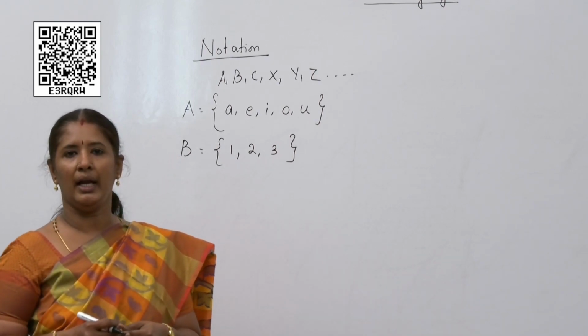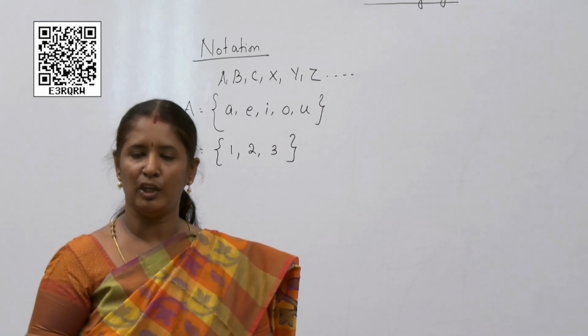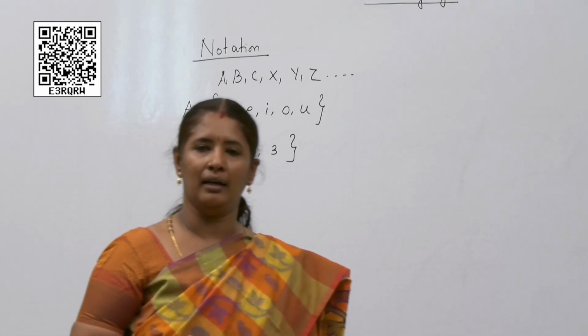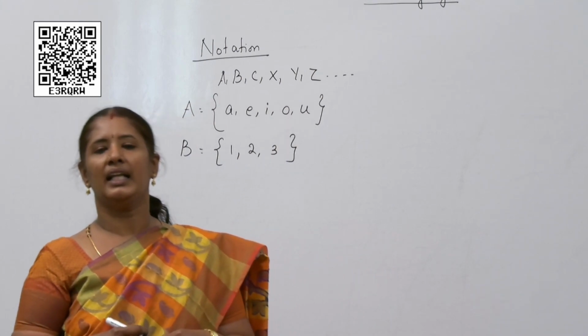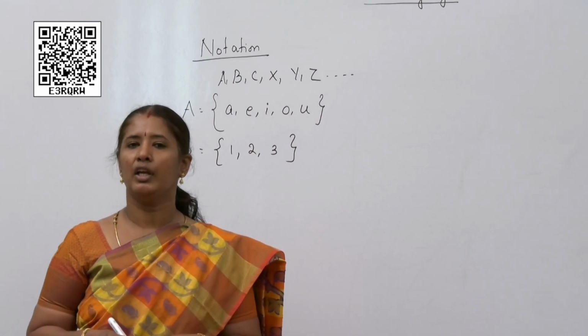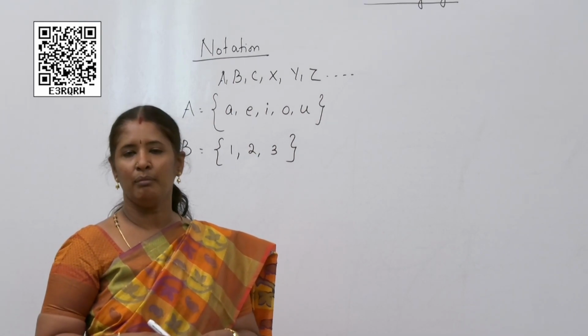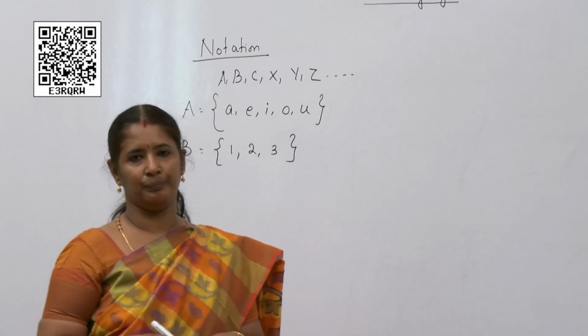So, how do we notate a set, children? A set is normally represented by using capital letters, and it is represented by using curly brackets, and inside, whatever you write, either numbers or whatever it is, we call those things elements in a set.